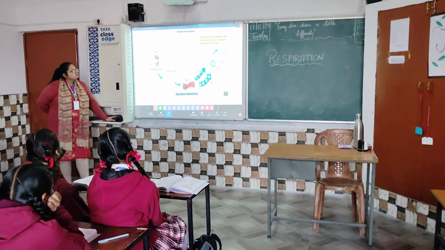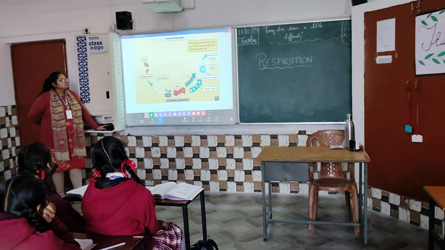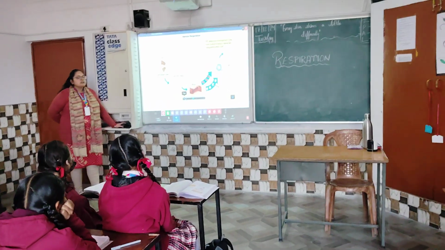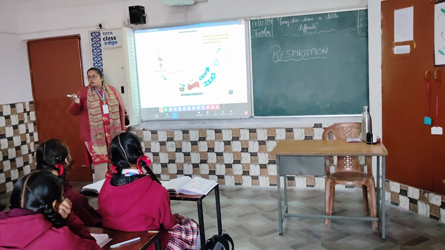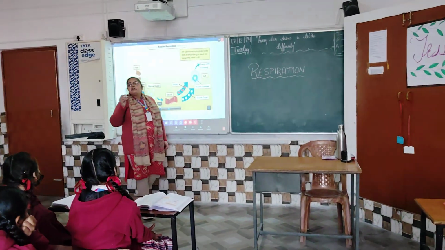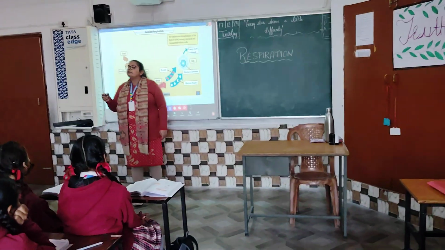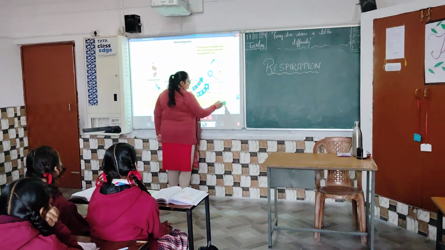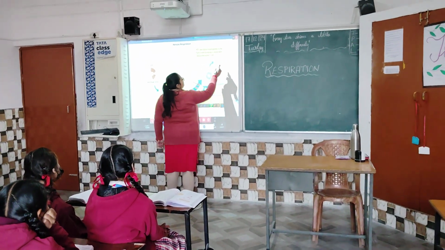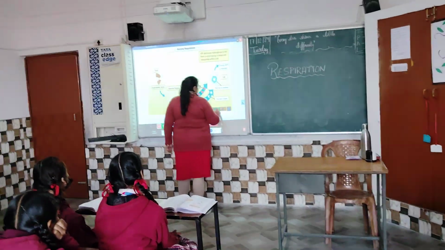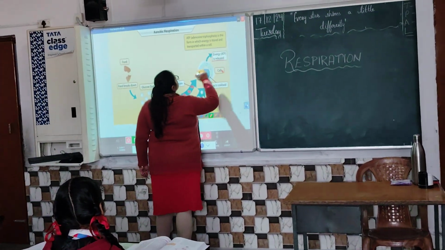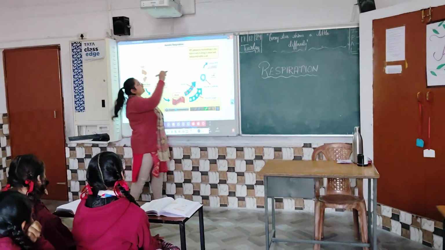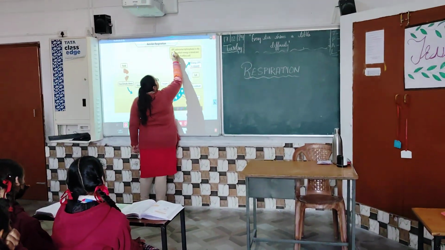Inside each cell, glucose is oxidized to release energy. So glucose gets broken down to produce energy, and energy is produced in the form of ATP, that is adenosine triphosphate. You can see here the full form of ATP.